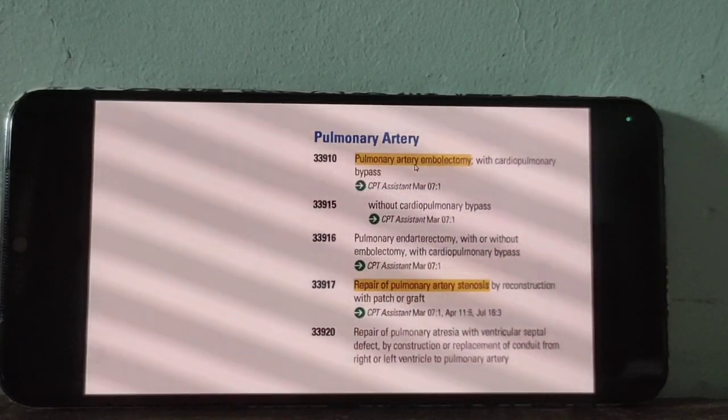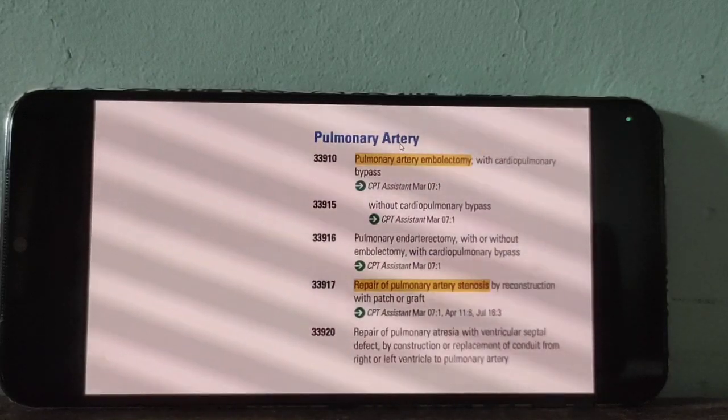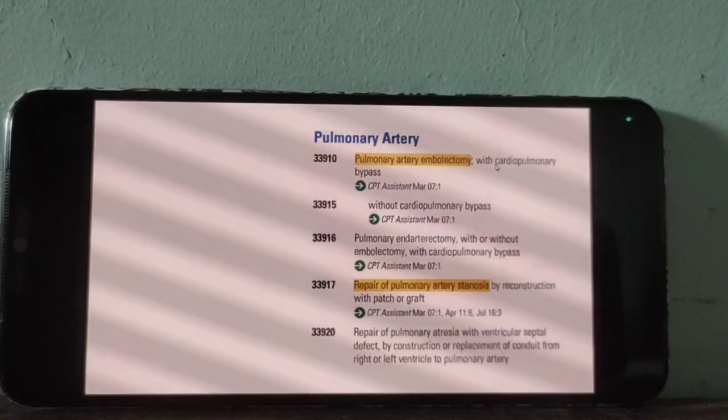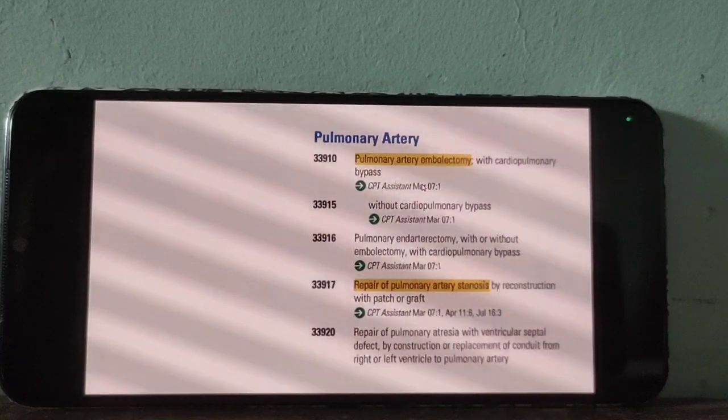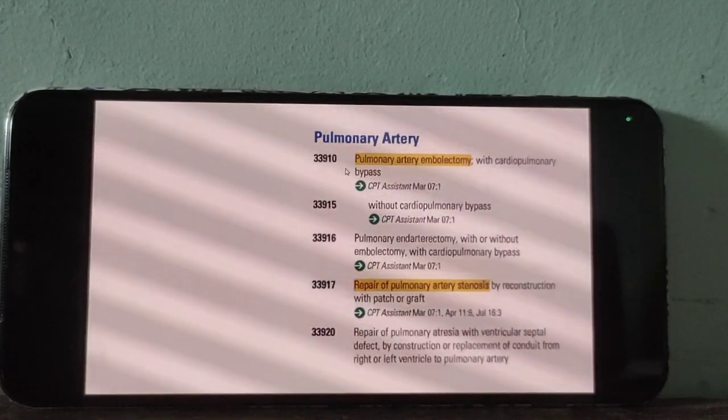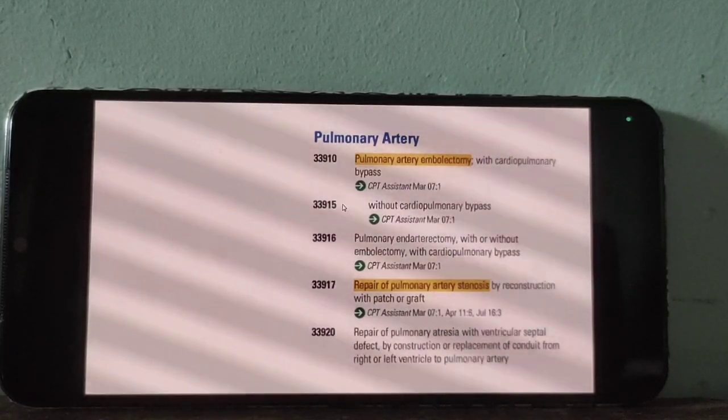During the procedure, if the doctor also performs bypass surgery, go for 910. Without bypass, 950. Embolectomy with cardiopulmonary bypass, 910. Without cardiopulmonary bypass, 950. Then 916 for endarterectomy.